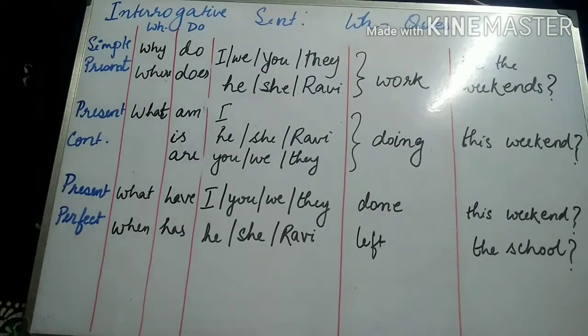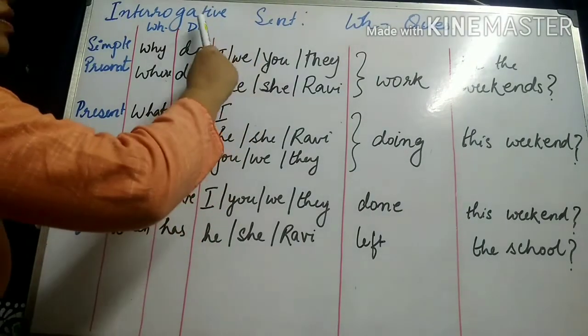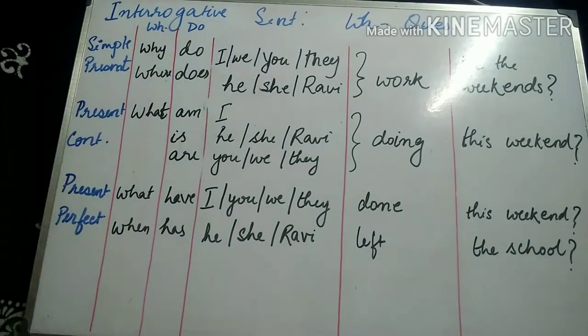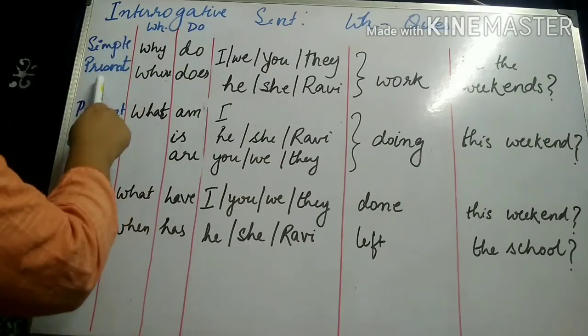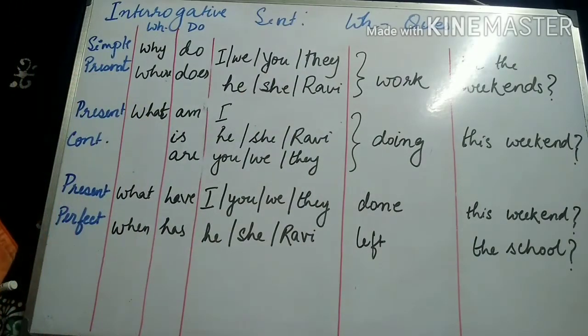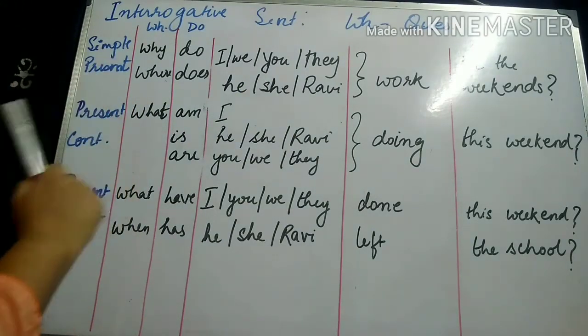Now we come to the last type of sentences. This is also interrogative sentence, the WH question pattern. How do the tenses affect this type of sentences? In simple present tense, now WH question, the phrase itself suggests that there will be a WH word.